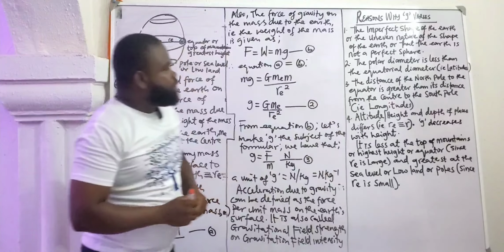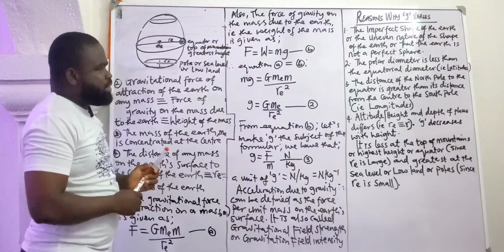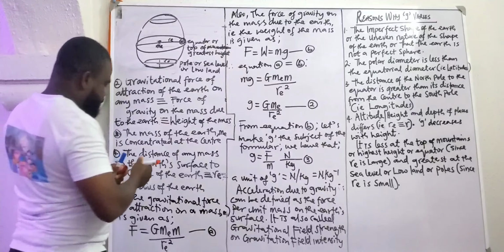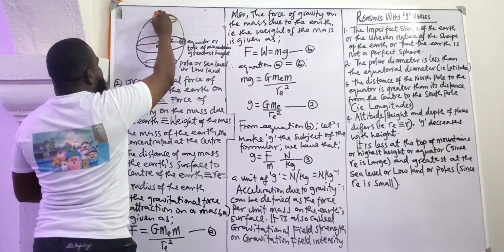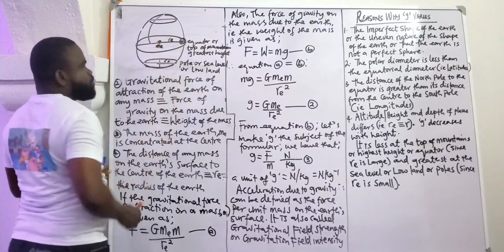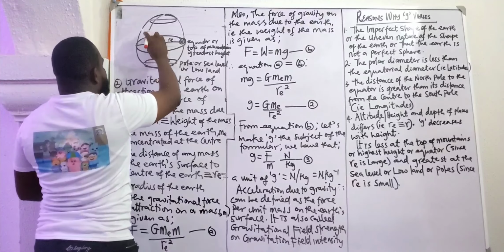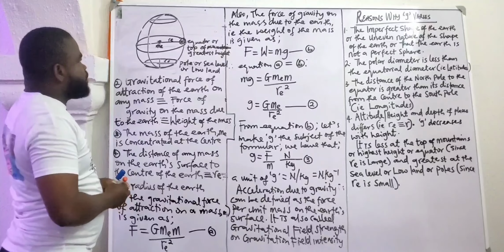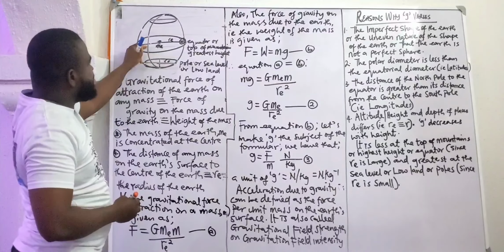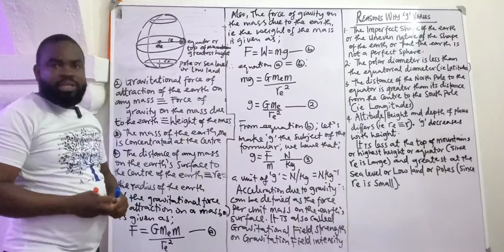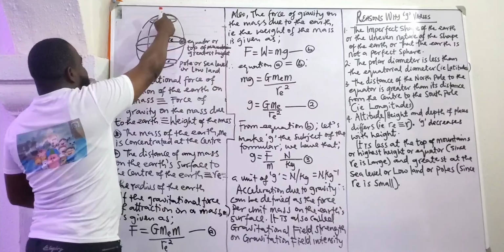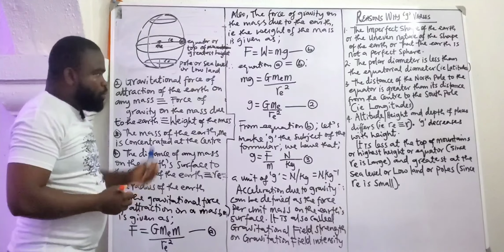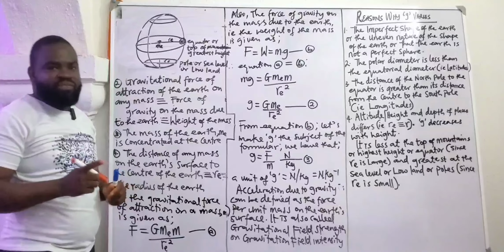Thirdly, we have that the distance of the North Pole to the equator is greater than the distance of the center to the South Pole. How do we represent that here? The distance from the North Pole to the equator is not the same as the distance from the center to the South Pole. Here to here is greater than here to here. And once again, in geography, any line that runs from this North Pole to the South Pole, we call it what? Longitude. So we can say longitude of a place affects the value of what?